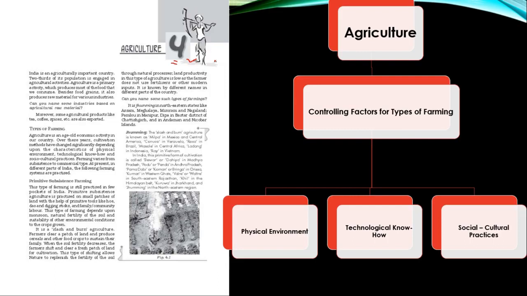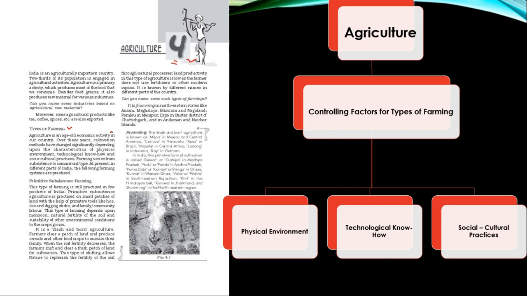The chapter begins with the types of farming, in which you are going to understand different forms of agriculture, which can be classified on the basis of implements used, the intensity of usage of labor, capital requirement, or the purpose of that kind of agriculture, that is, either subsistence or commercial purposes. So you will be understanding different forms of agriculture practiced in different parts of our country.